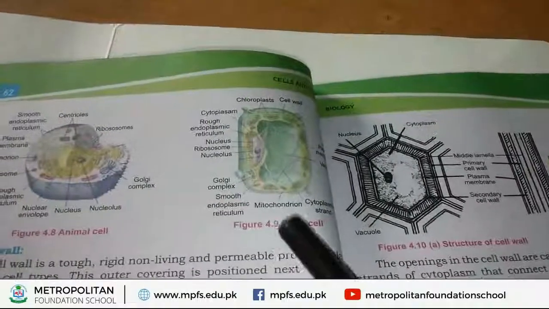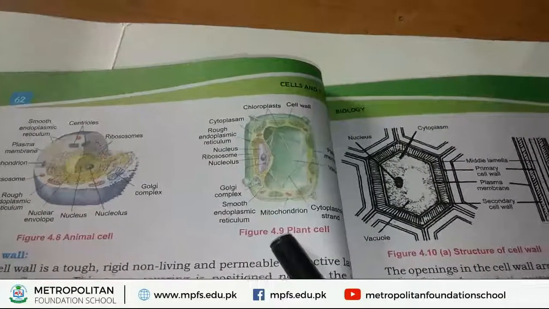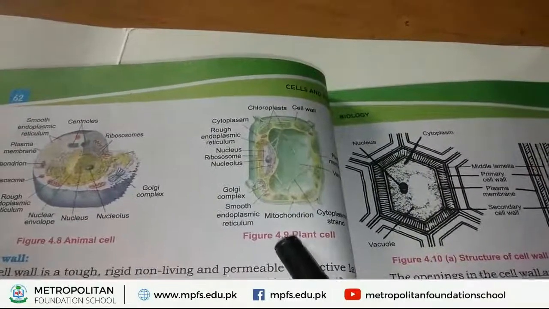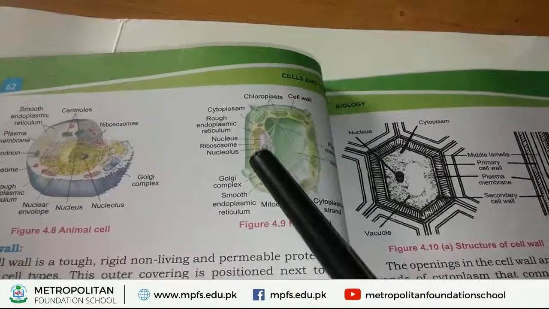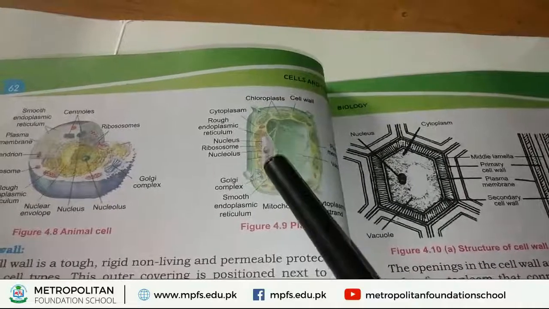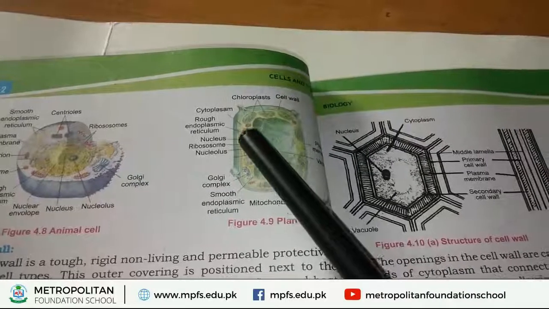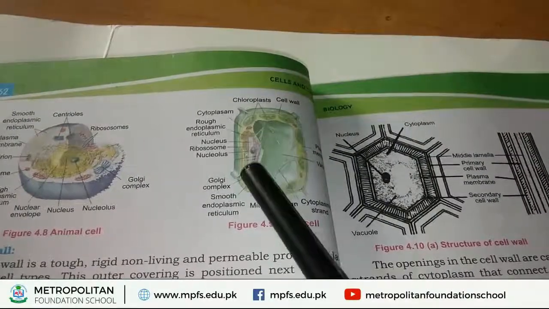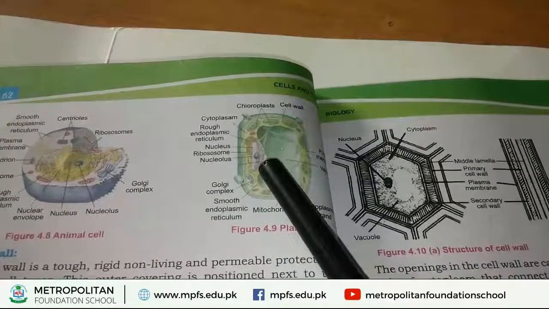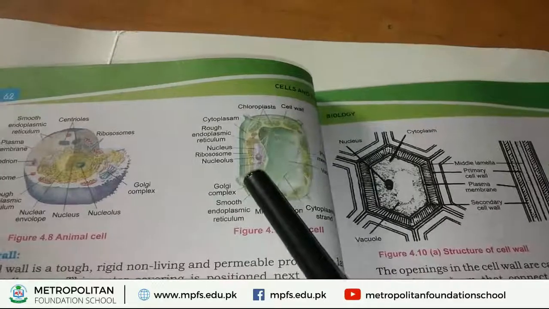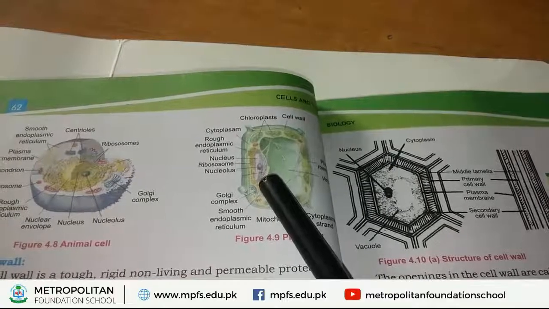Now we study another example of eukaryotes, that is plant cell. If you observe this picture, the nucleus is visible inside the cell. This is the nucleus. This is a spherical shaped, oval shaped body. This oval shaped body is called nucleus. Around this nucleus a membrane is found. This membrane is called nuclear membrane.